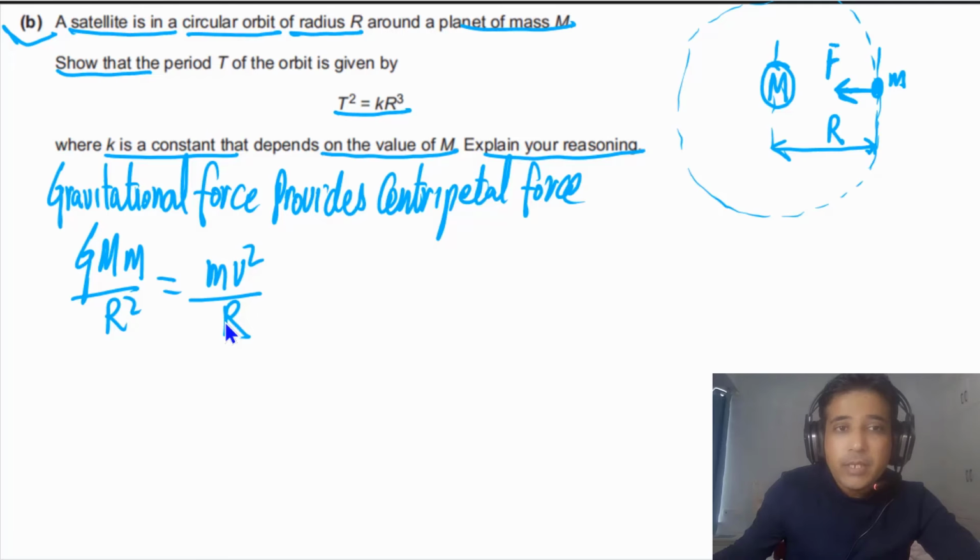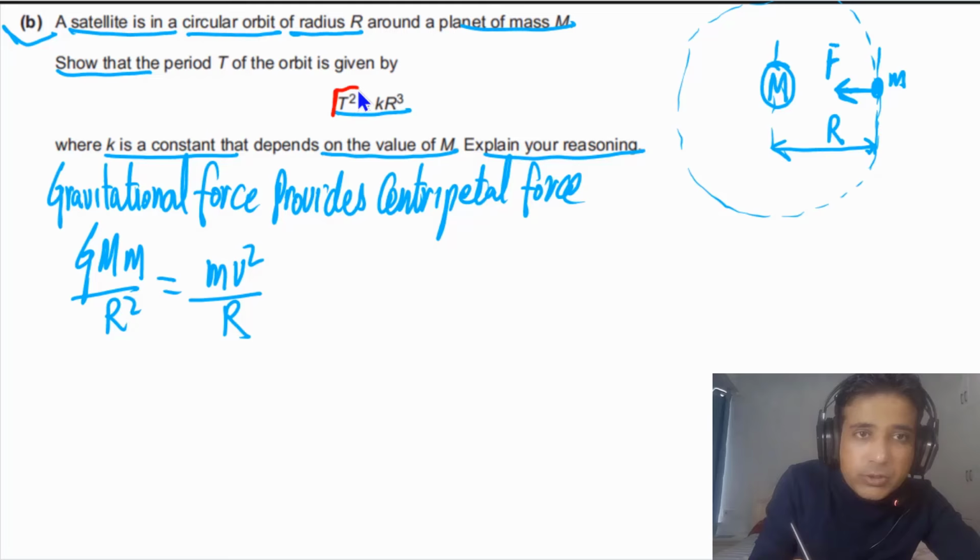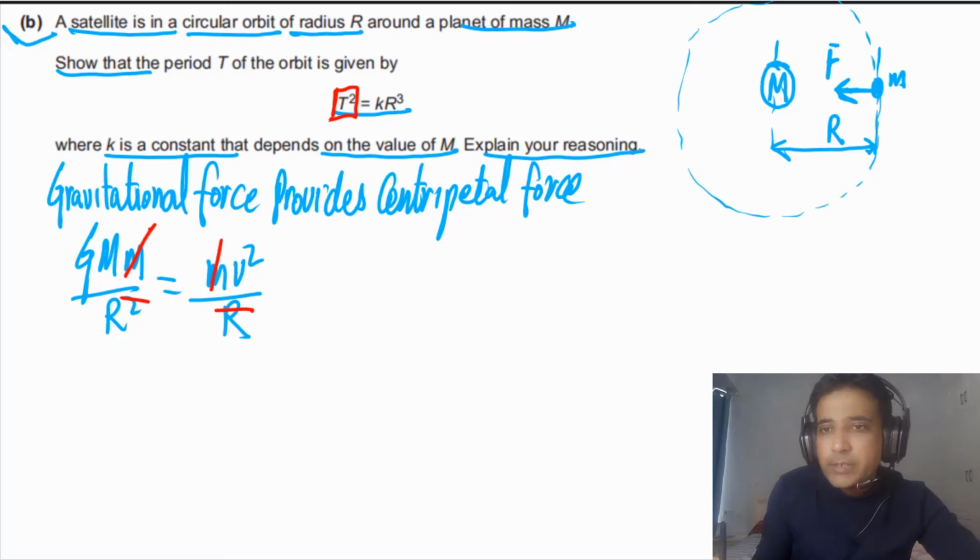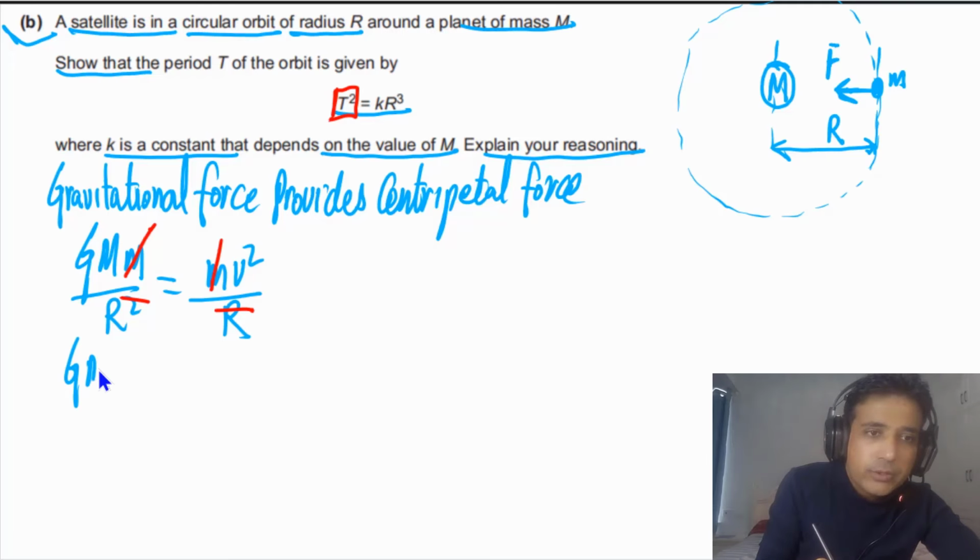Now for this question we need to find the relationship between T, but T is not here. So first of all we can simplify. We can cancel this m with this m. This R we can cancel with this. Now if we write down, we have only G capital M divided by R on one side, and we have V square on the other side.